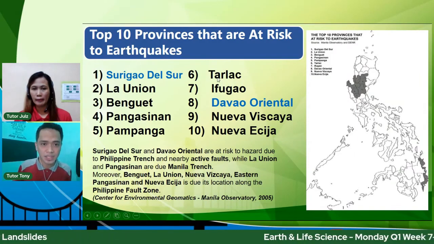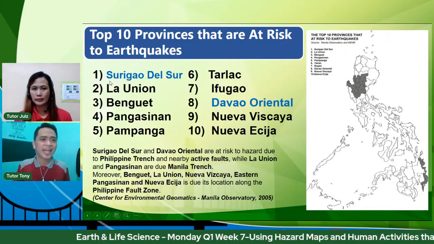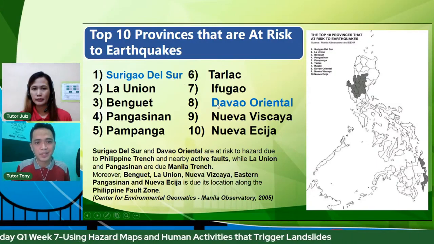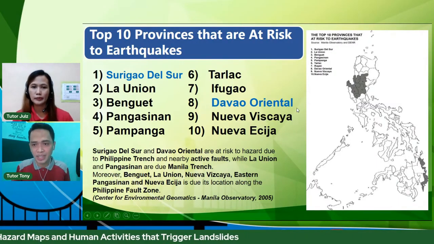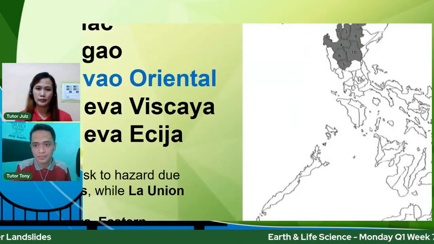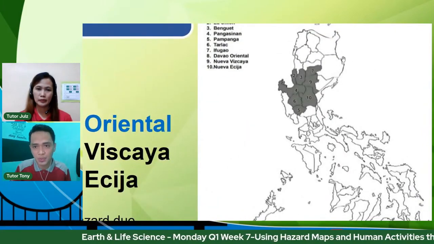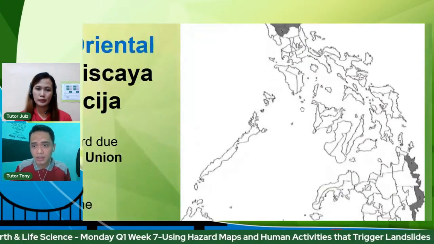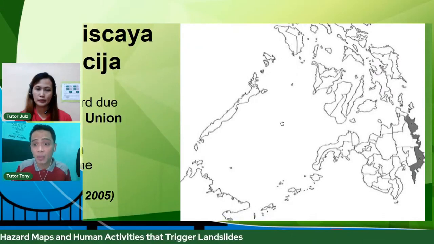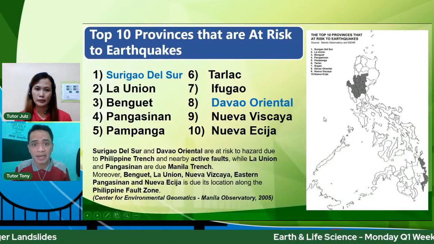If you will also notice, sa top 10 provinces that are at risk to earthquakes, in-highlight ni Sir Tony yung Surigao del Sur, number 1, the top spot, and number 8, Davao Oriental. Why? Kasi looking at the map, zoom natin. The rest kasi ay nasa bandang Central Luzon or nasa Luzon part, while the top 1 at saka top 8 ay located sa Mindanao. That is your Surigao del Sur and Davao Oriental.